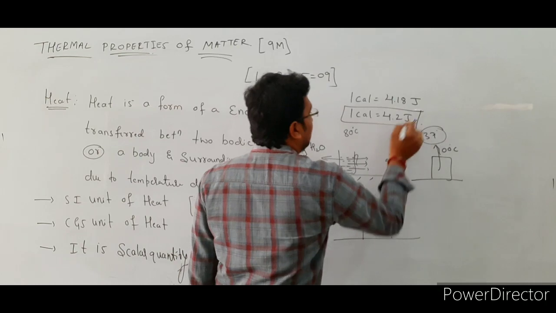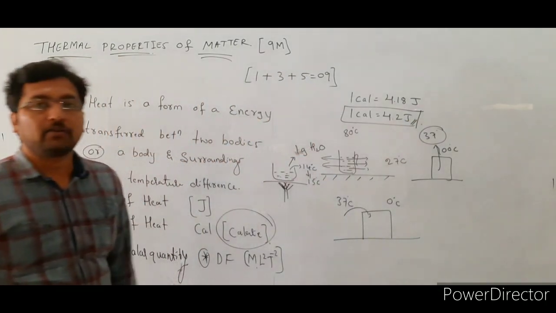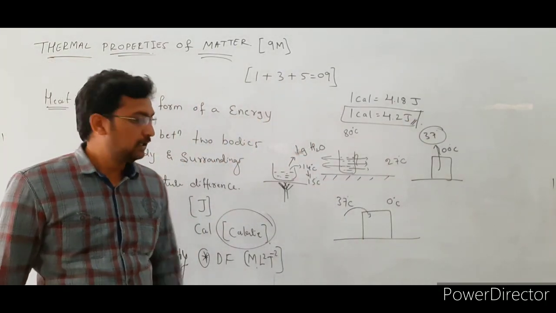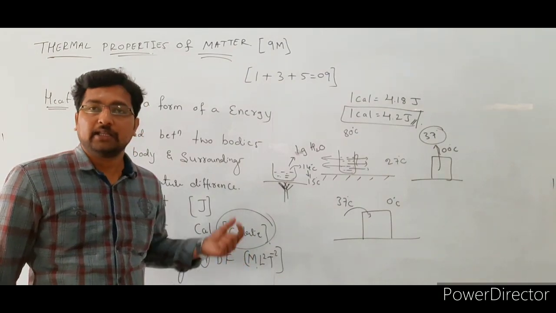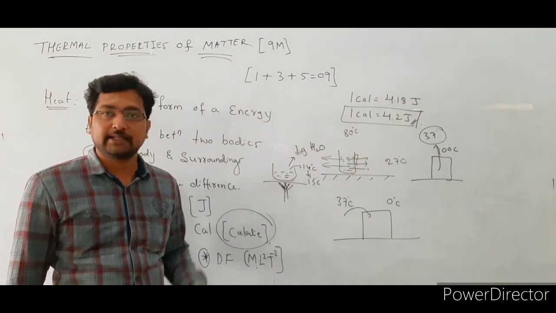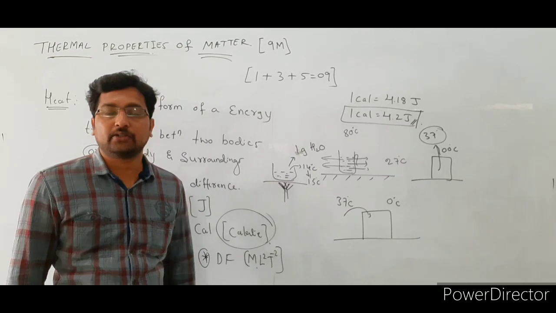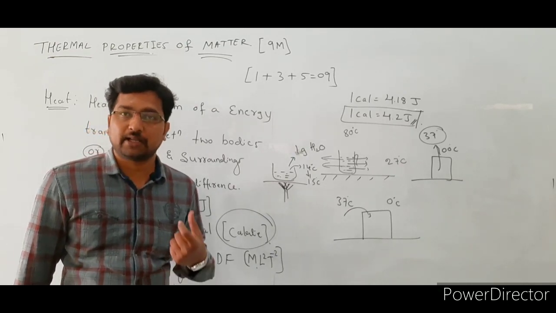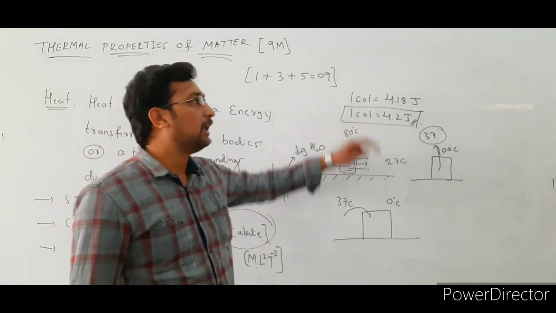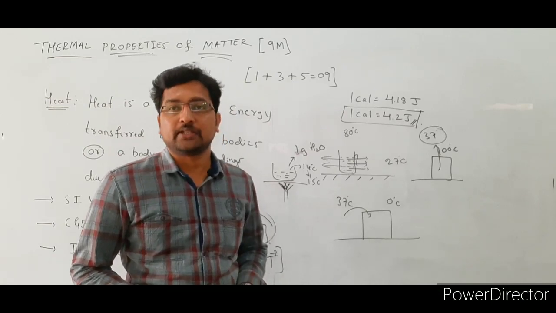So just remember this value. 1 calorie is equal to 4.2 joules, right? So the definition of calorie is the amount of heat required to raise the temperature of 1 gram of water through 1 degree Celsius. That is known as 1 calorie. Then 1 calorie is equal to 4.2 joules.